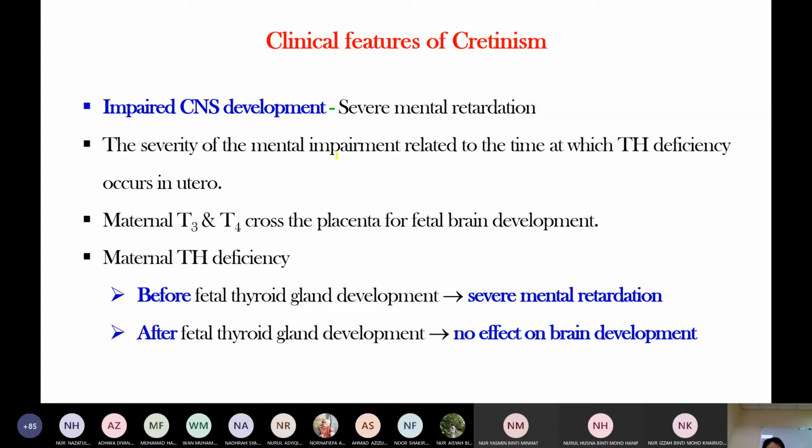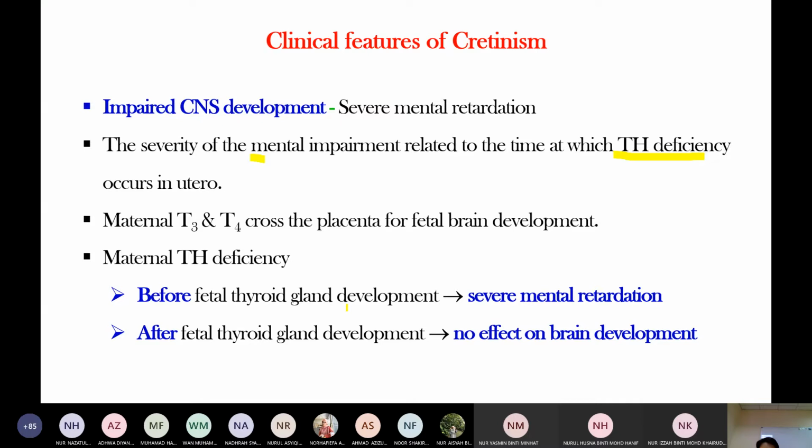Normally, maternal T3 and T4 cross the placenta to the fetus for brain development. The mental retardation depends on the thyroid hormone deficiency. Before the thyroid gland develops, the baby cannot synthesize its own thyroid hormone.